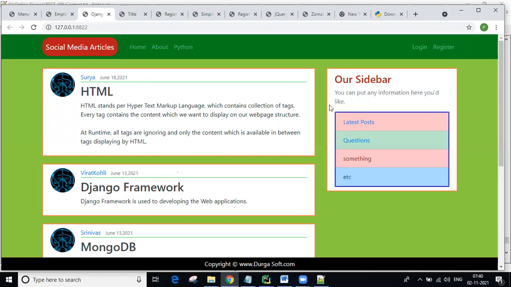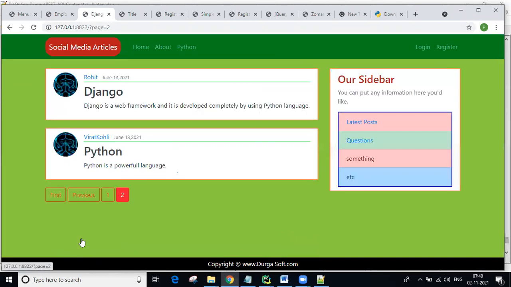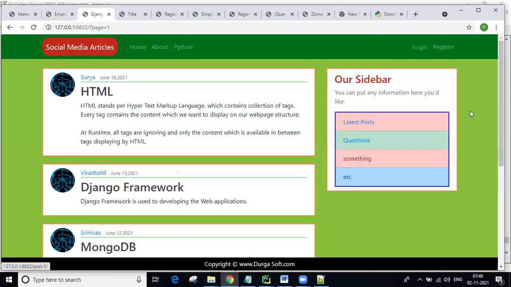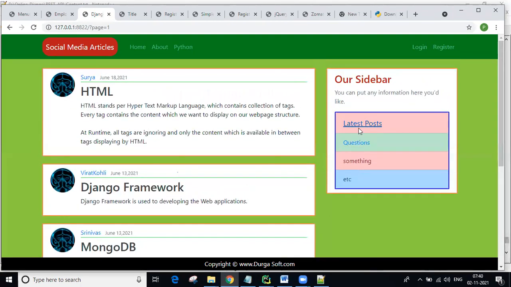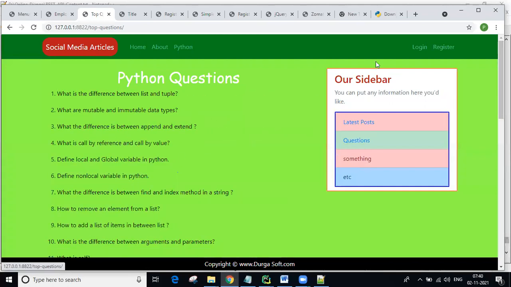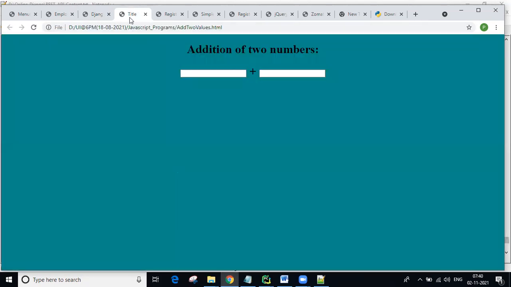Here are applications with pagination. These page numbers change automatically depending on how your database records change. If I click here, the links work, and if I click login, all of this is front end working together with back end. Back end is Django, front end is UI.